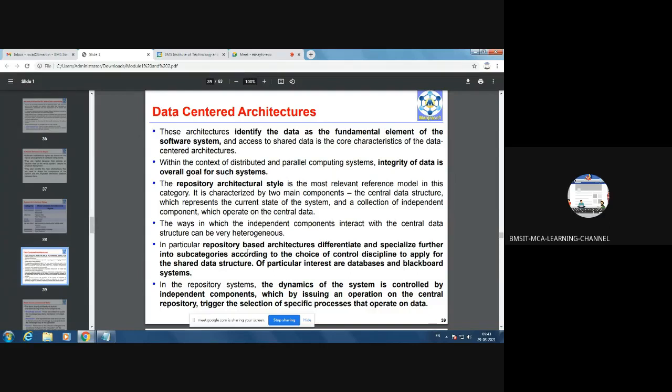Because each component is designated to do one meaningful task, so each component can take care of only its corresponding tasks, not all the tasks. It is controlled by independent components which, by issuing an operation on the central repository, trigger the selection of specific processes that operate on data.